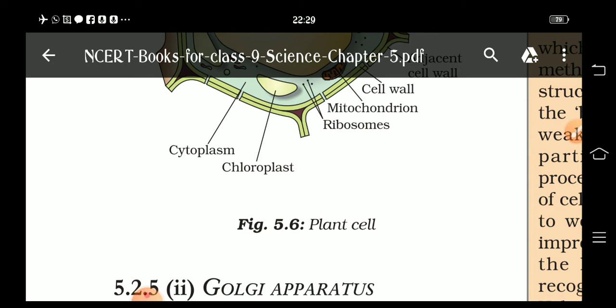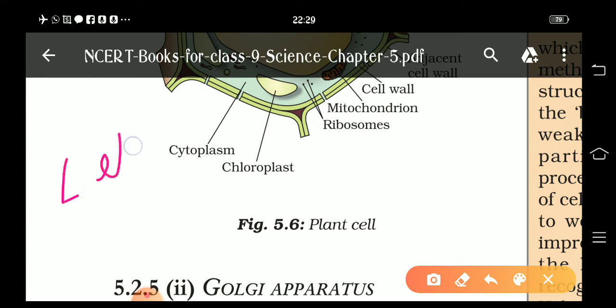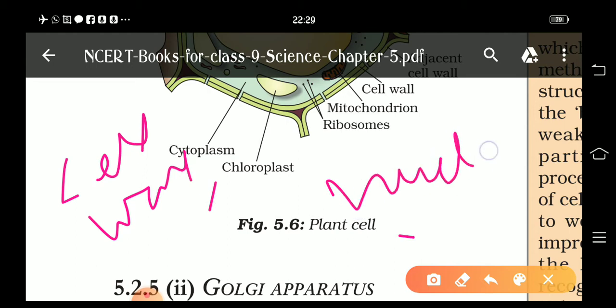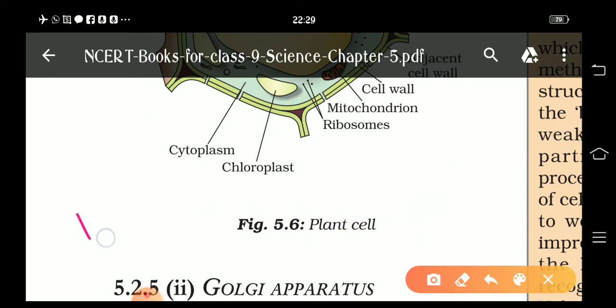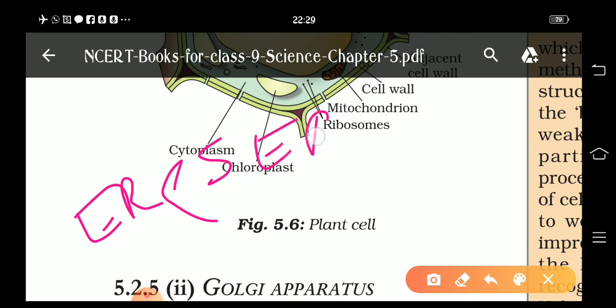Fundamental unit of life. In the second part, we studied the cell wall, nucleus, cytoplasm, endoplasmic reticulum, its types like smooth endoplasmic reticulum and rough endoplasmic reticulum, and all of its functions.